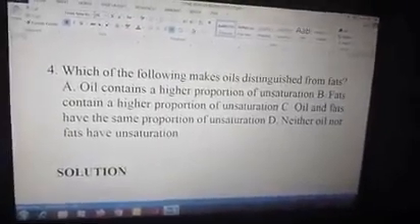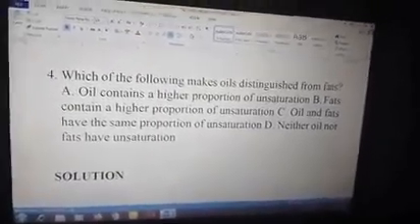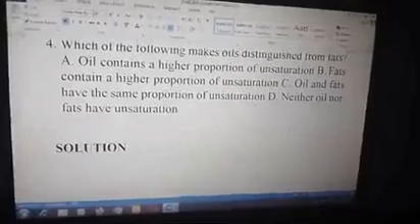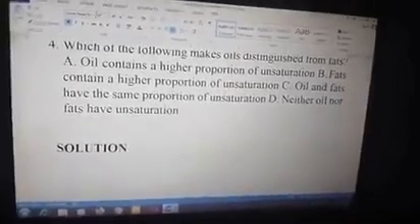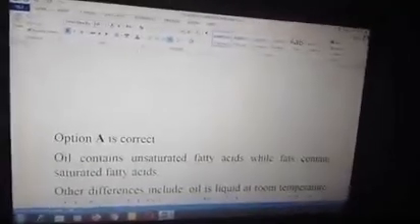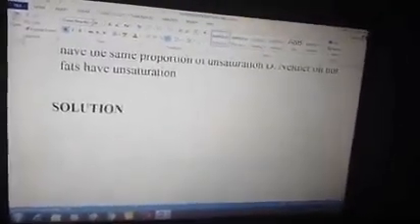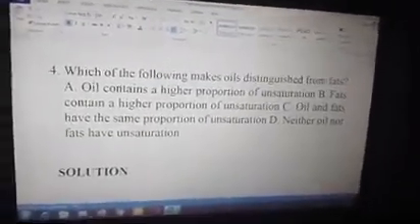Fats contains a higher proportion of unsaturation. C. Oil and fats have the same proportion of unsaturation. D. Neither oil nor fats have unsaturation. Solution. The answer is option A. Oil contains a higher proportion of unsaturation. So oil contains